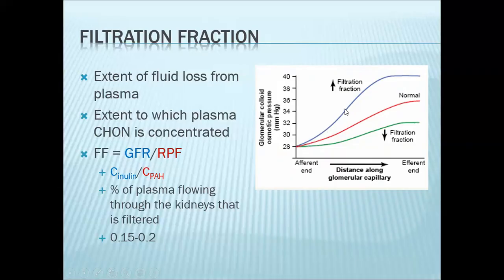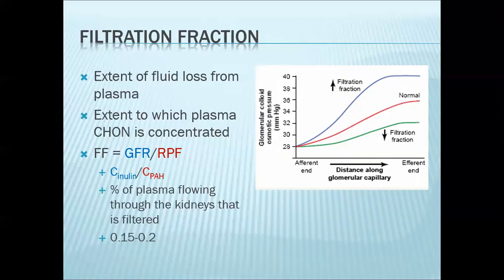So take note, if the filtration fraction increases, your plasma proteins are slowly being concentrated. A filtration fraction of 0.2, or 20%, means that 20% of plasma goes through the filtration barrier. Now the other 80% will go through your efferent arteriole into the peritubular capillaries or vasa recta.